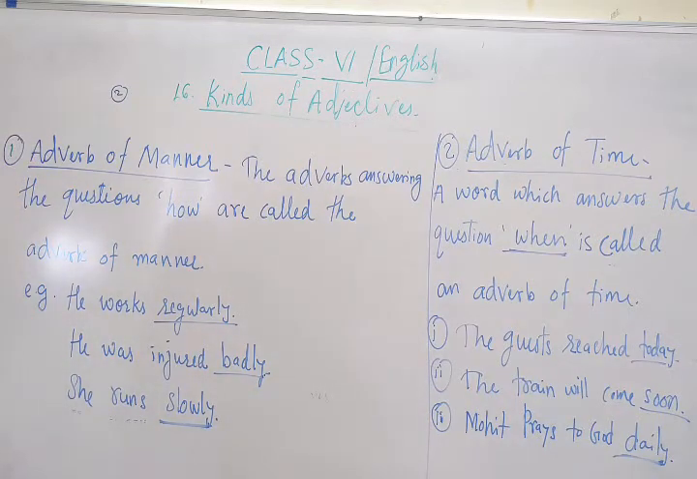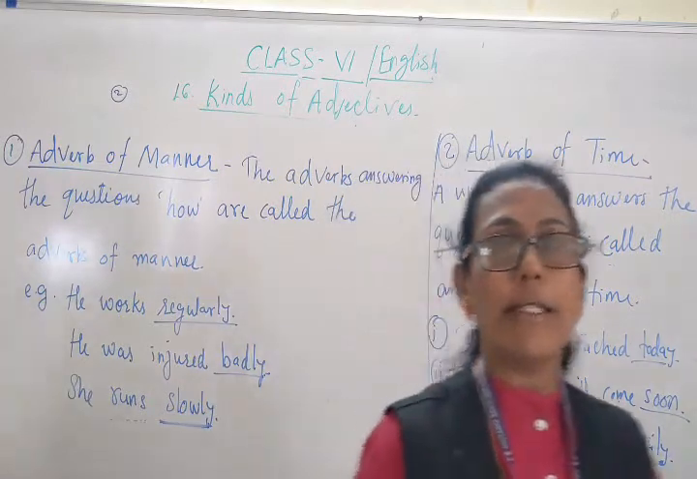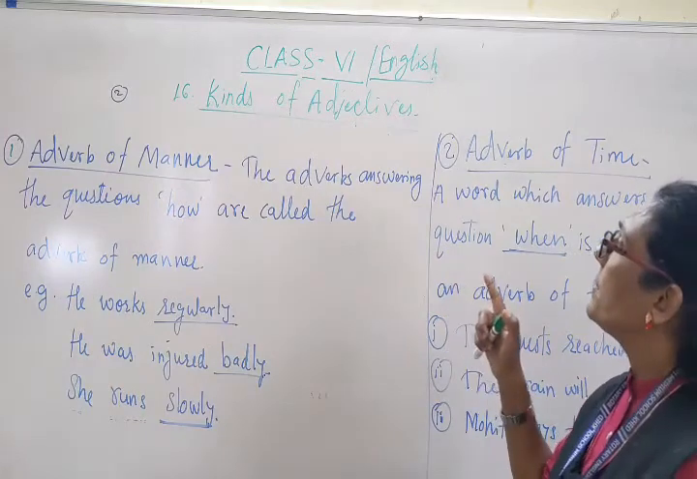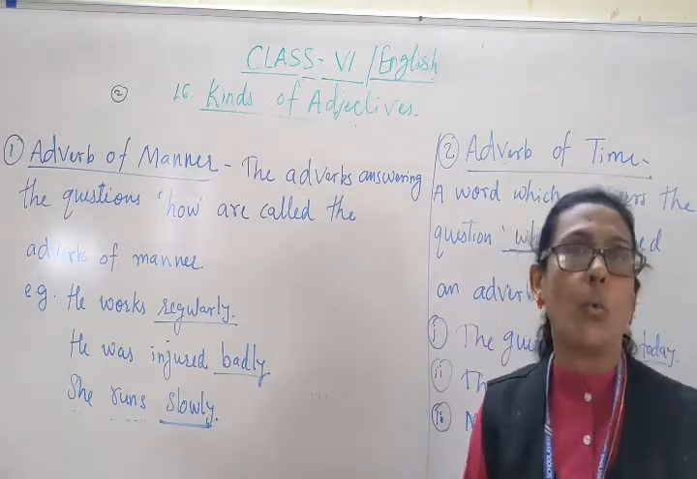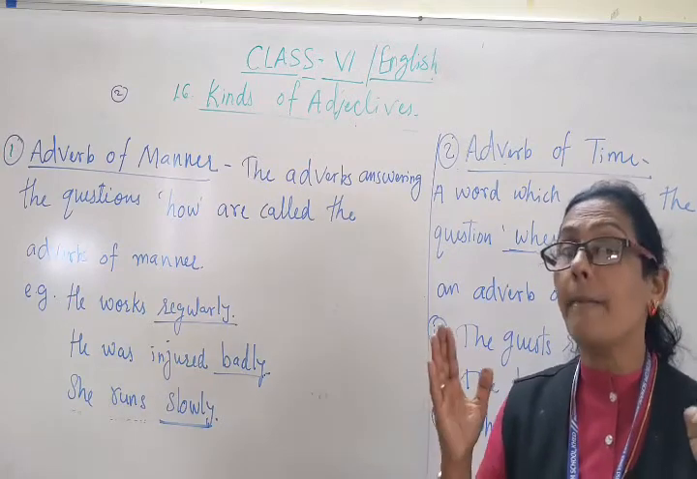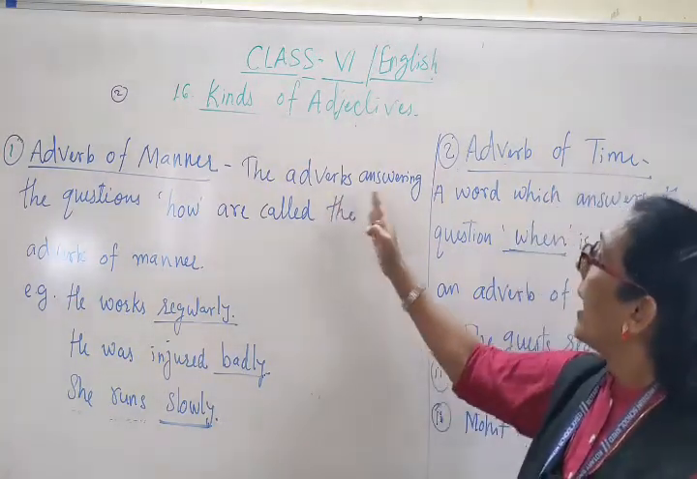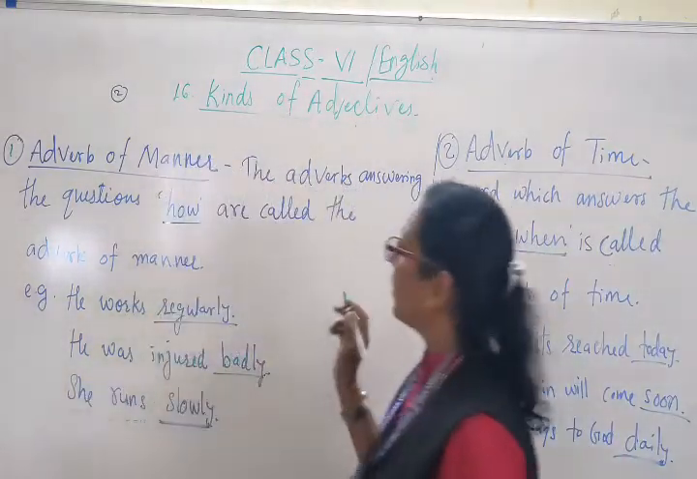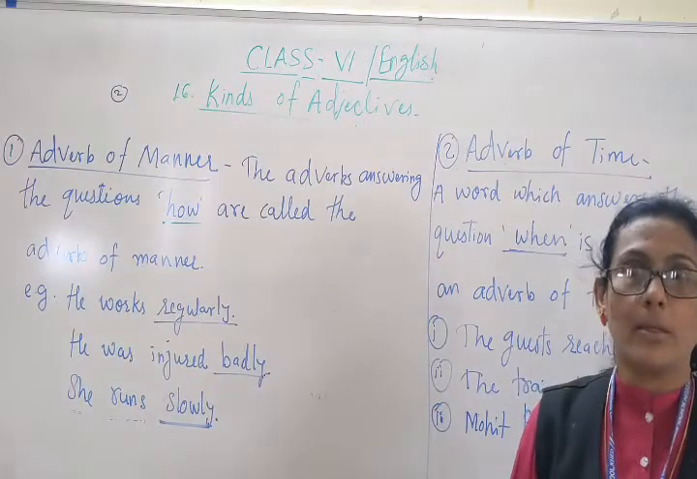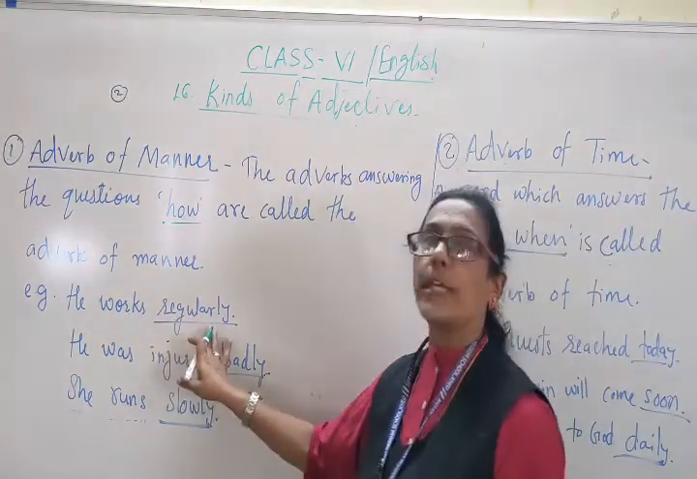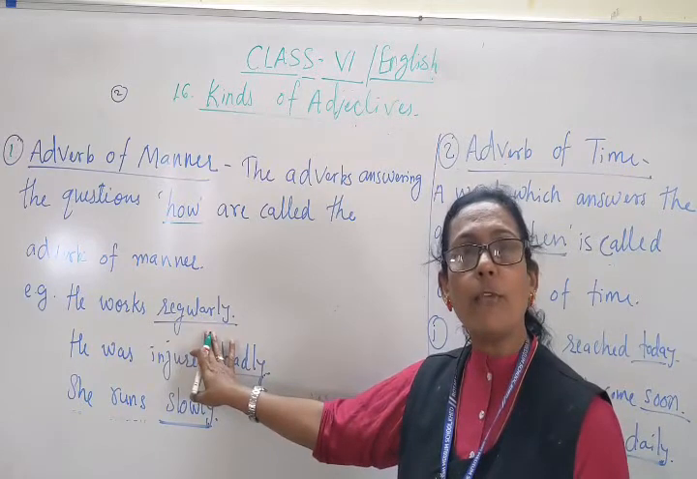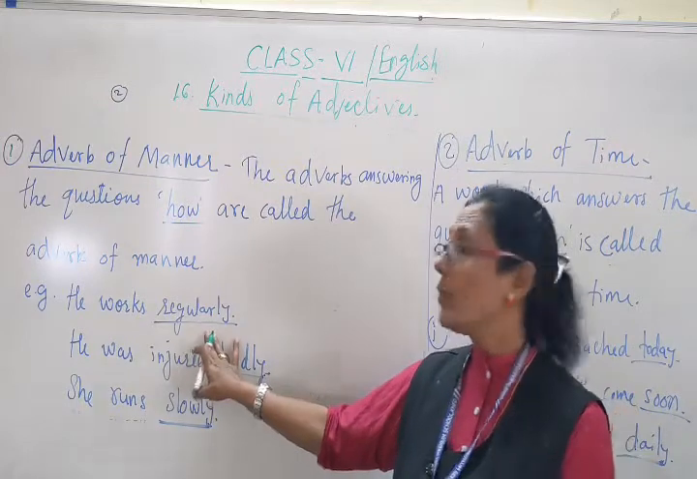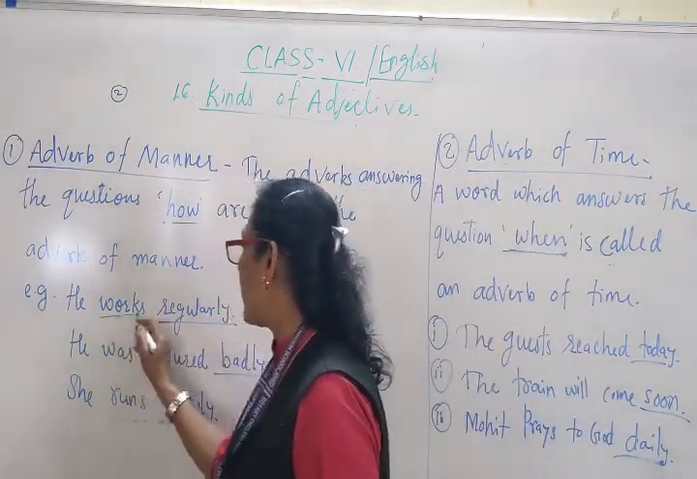Now we'll see the types of adverbs. The first one is adverb of manner. The adverbs answering the question how, in which way, are called adverbs of manner. Manner means in which way. For example, he works regularly. As I said, an adverb adds something to the verb. So which is the verb here? Works is the verb.